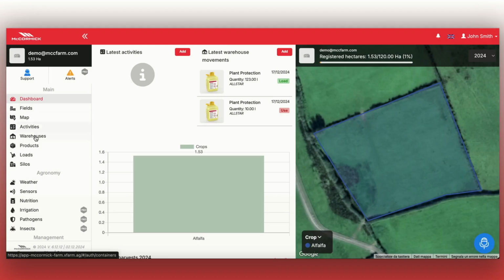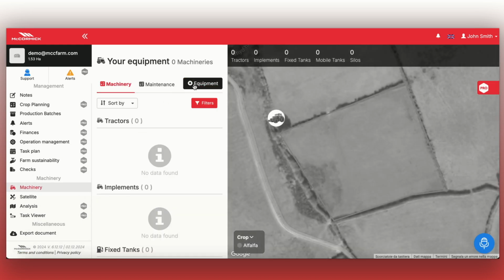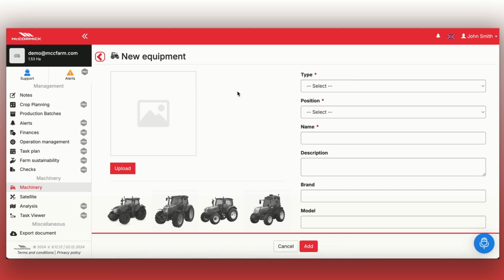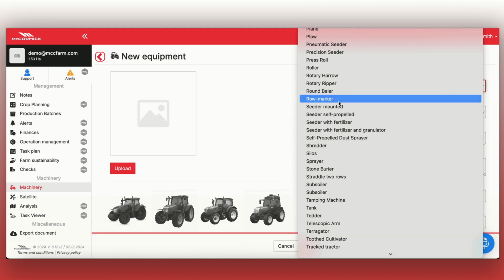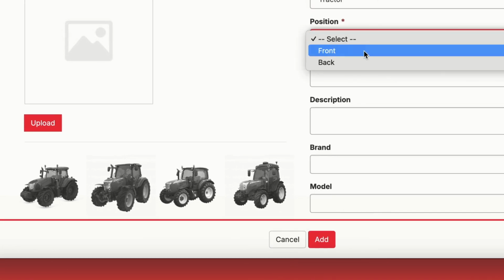To manage your machinery, track maintenance, and record breakdowns or interventions, head to the Machinery section. If no equipment has been added yet, you'll find this section empty. To add new machinery, click on New Equipment.